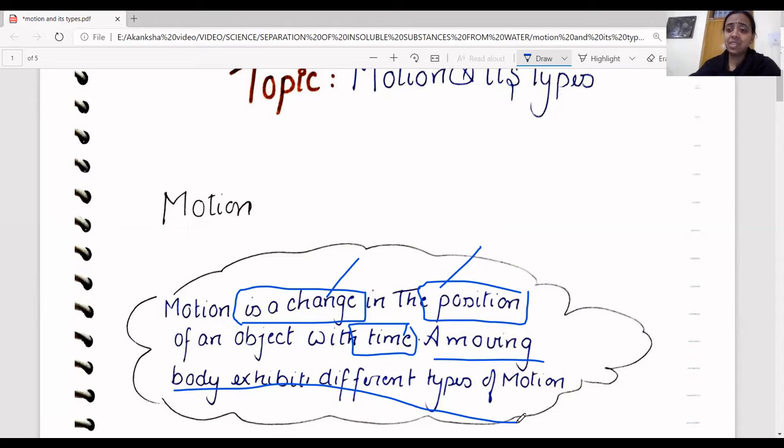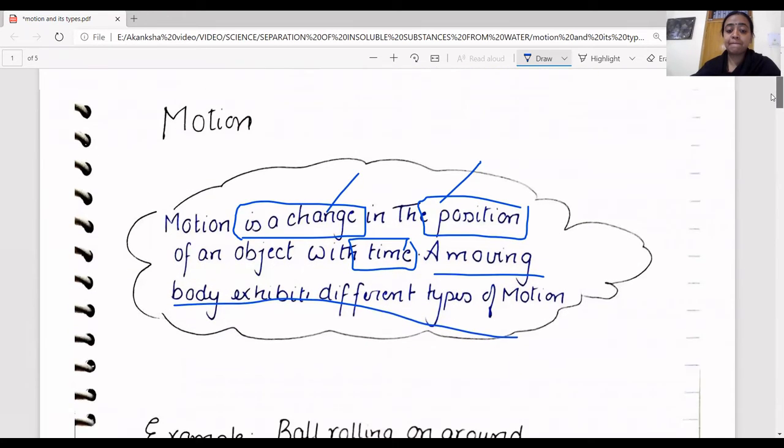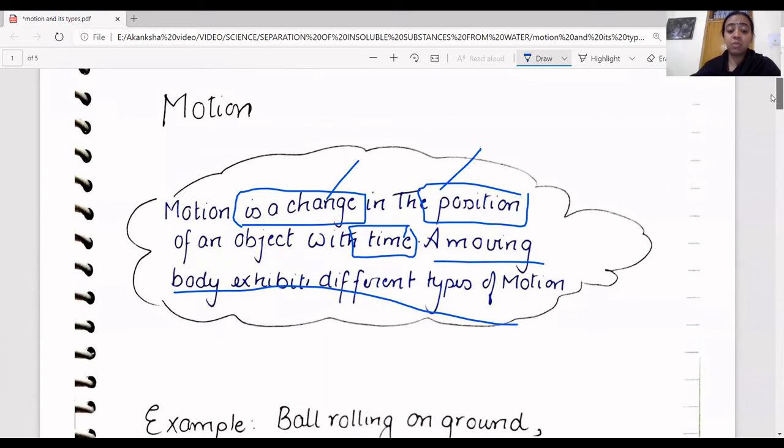Take 5 minutes and think about different examples of linear motion and circular motion. I'll give you 2 minutes to think. Okay, I think you would have thought of some examples in your mind.